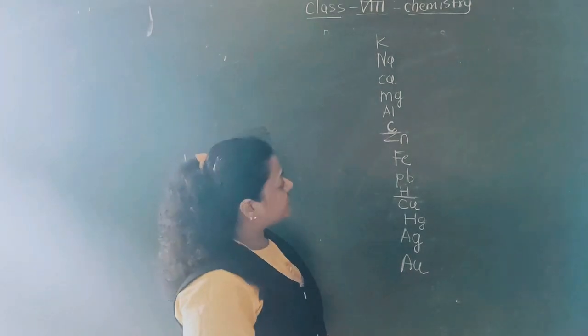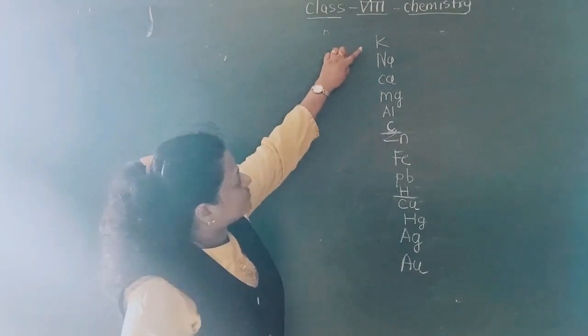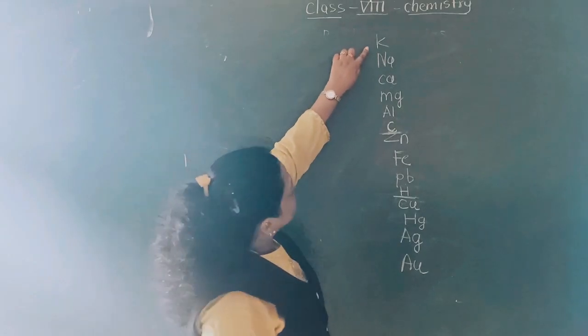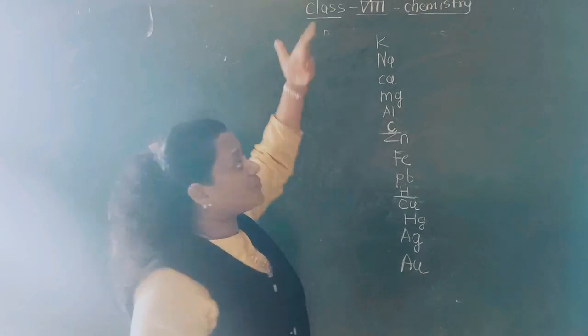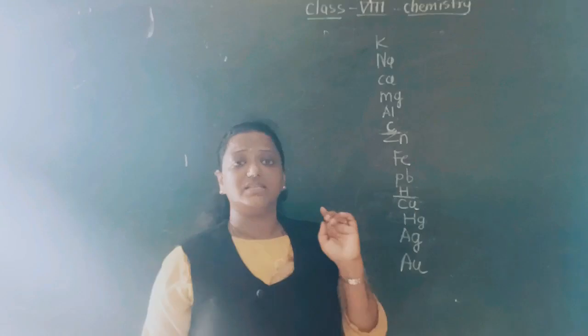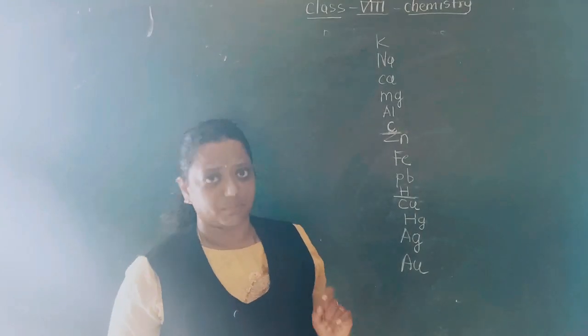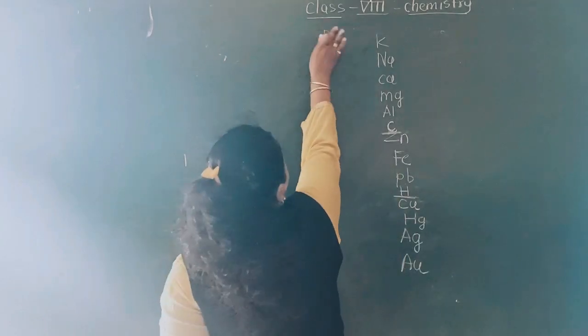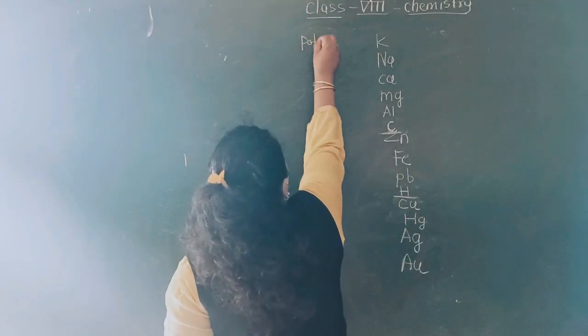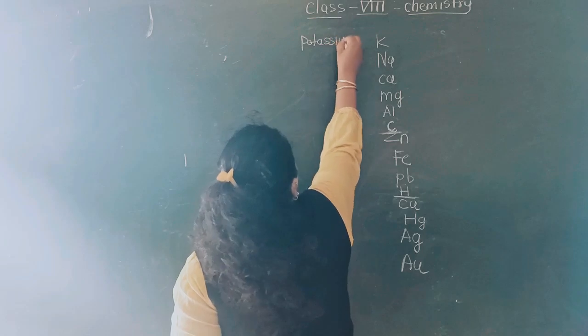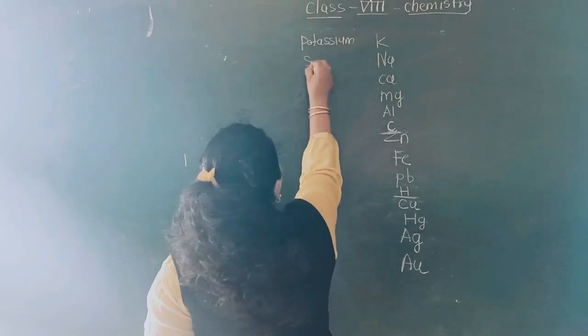Understood? Now we will see, this is potassium, right. Then why is it written as K? K is its Latin name. Its Latin name is what? Kalium, right? So this is potassium. This is natrium, meaning sodium.